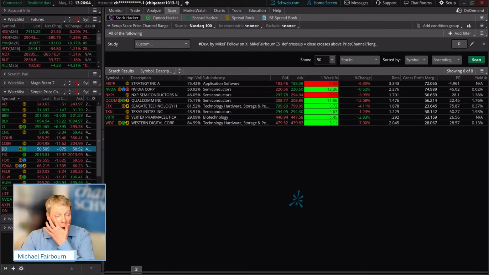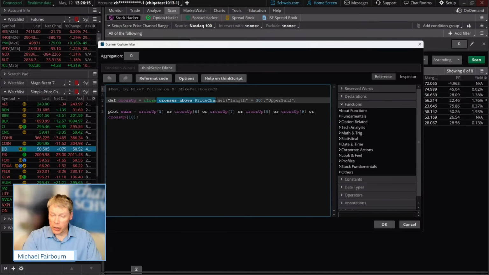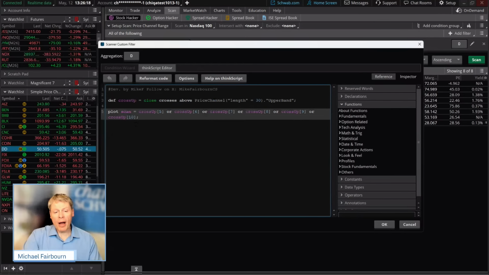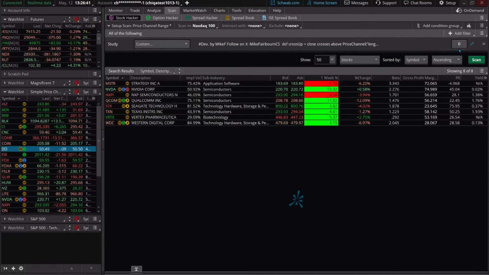We go into more details on this within our ThinkScript class, but here's the difference. Notice what we're doing is we're looking at the same crosses above condition, but on our plot scan, we're actually saying, see that bracket in 5 days ago, 6 days ago. You guys let me know if there's a quicker way to do it, but maybe I'm old fashioned. I just do it just as it stands. 7 days ago, up to 10 days ago. Now, if I wanted to do 7 to 10, I just knock out these two bottom ones. That's it. While I'm at this one, and by the way, I did save this as the NASDAQ 100 because that's kind of where technology has been at right now.